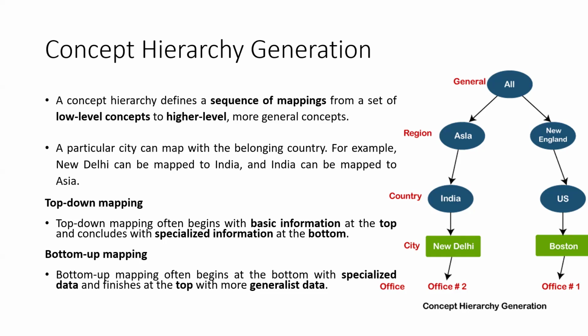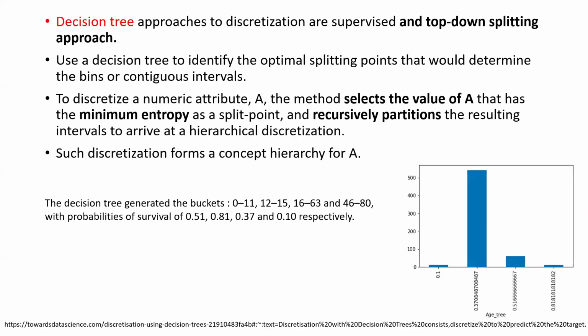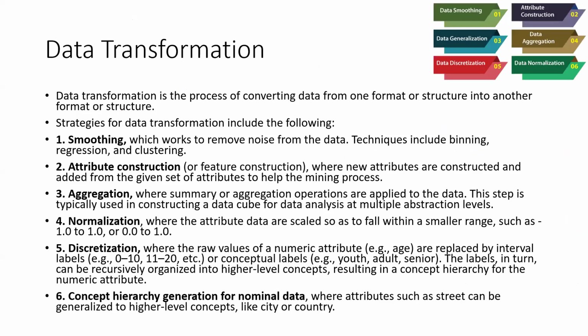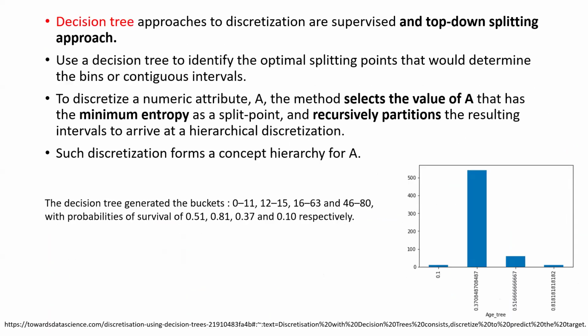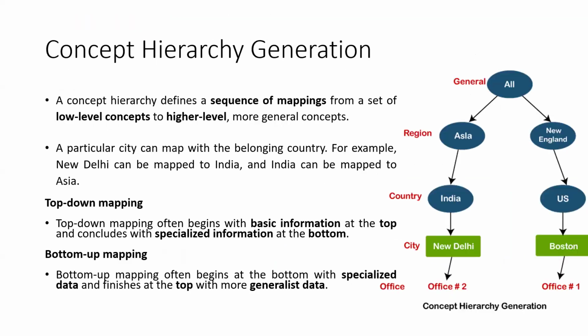Top-down mapping often begins with the basic information at the top. That is the basic operation, right?